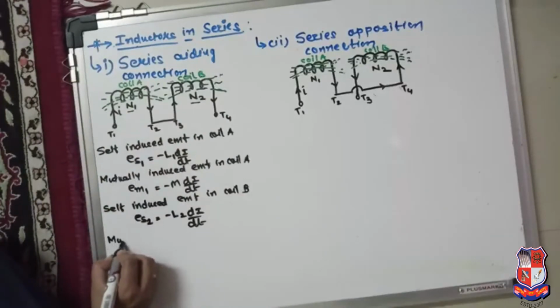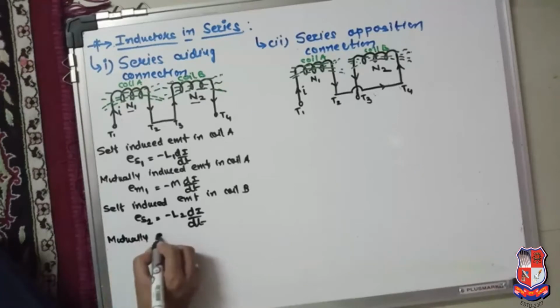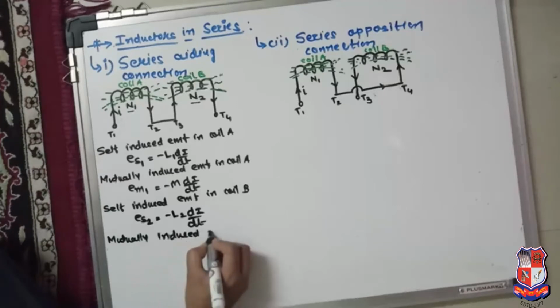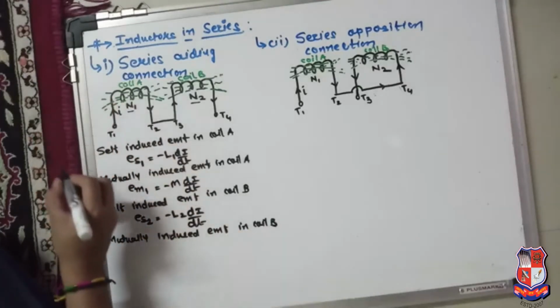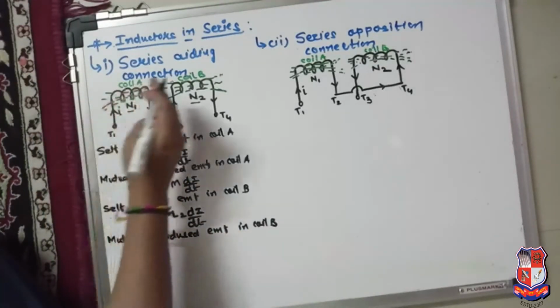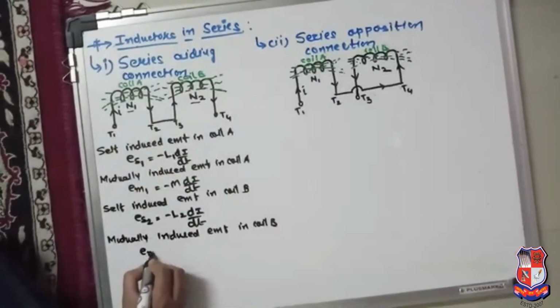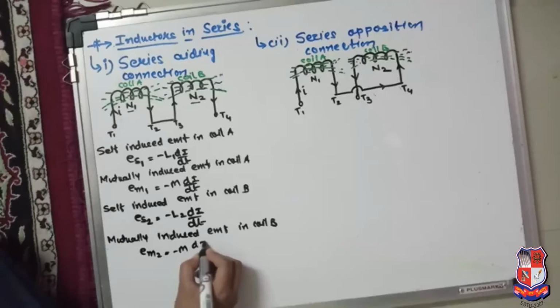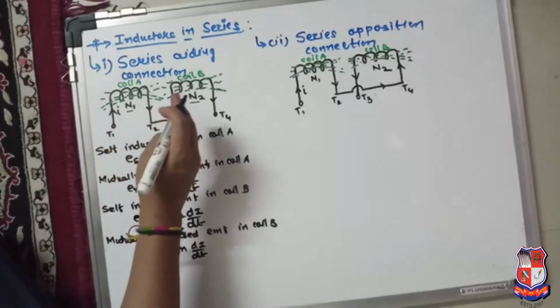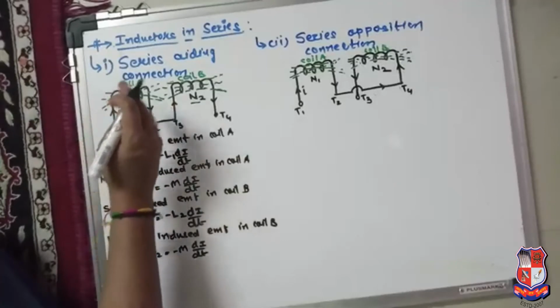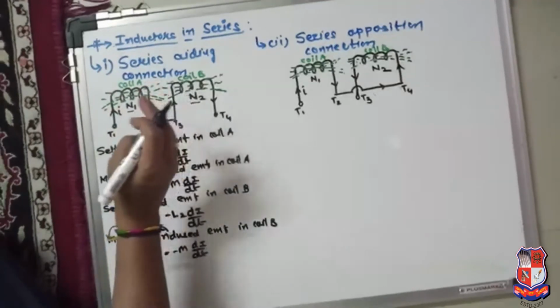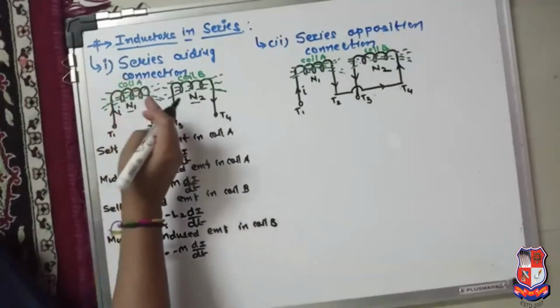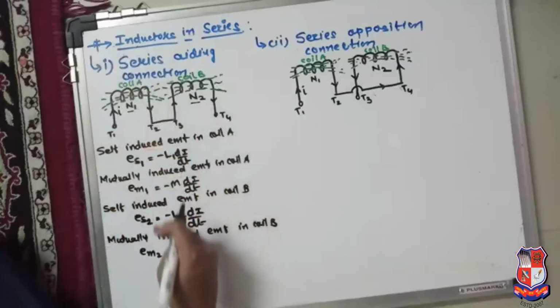Similarly, the mutually induced EMF in coil B is due to the current flowing in coil A and the flux linkage with coil B, so that is given by EM2 equal to minus M di by dt. When the fluxes are additive, meaning the direction of current in both the coils is the same, then the fluxes produced by both the coils help each other. At that time the direction of the self-induced EMF and the mutually induced EMF are the same. So all the minus signs are there.